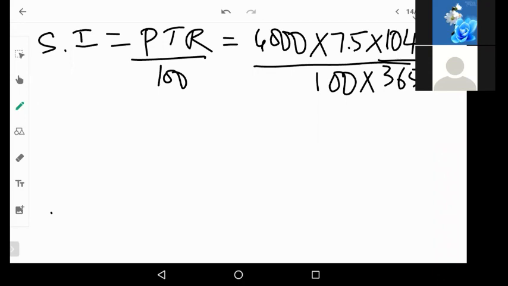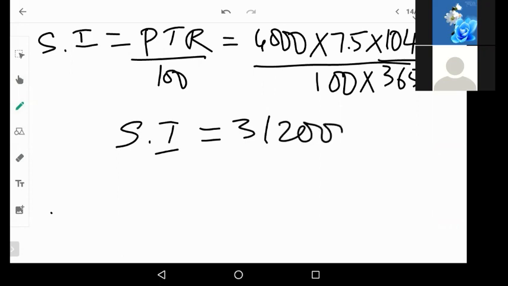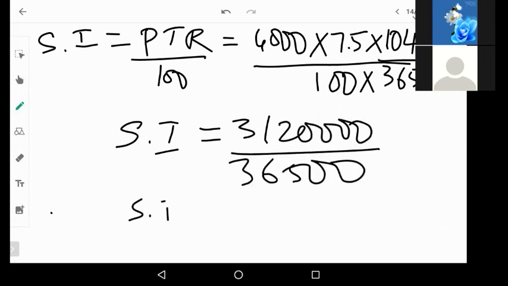Now let us do the calculation. Simple interest is how much? Now first say me the values here. 4,000 into 7.5 into 104. That will be 312,000 divided by 36500.